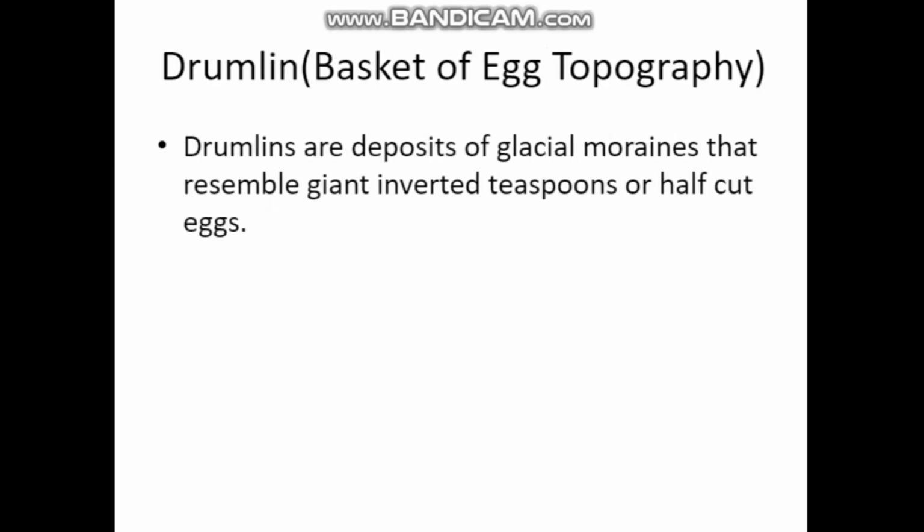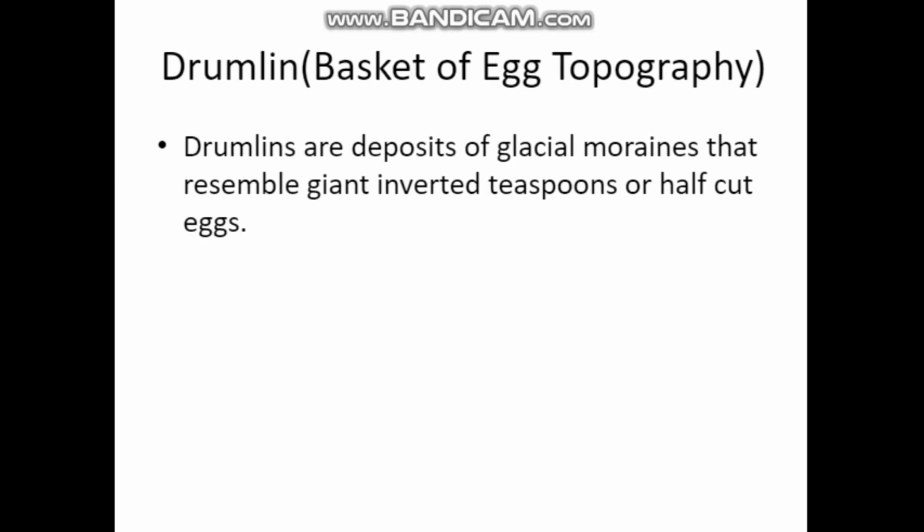Next one is the drumlin. Drum you all know it will be like a basket, isn't it? So it is also called as basket of egg topography. What is another name for drumlin, students? Please listen. Drumlin is also called as basket of egg topography. Drumlins are deposits of glacial moraines that resemble giant inverted teaspoons or half-cut eggs. How it will be means it is like a half-cut egg. Giant inverted teaspoon.